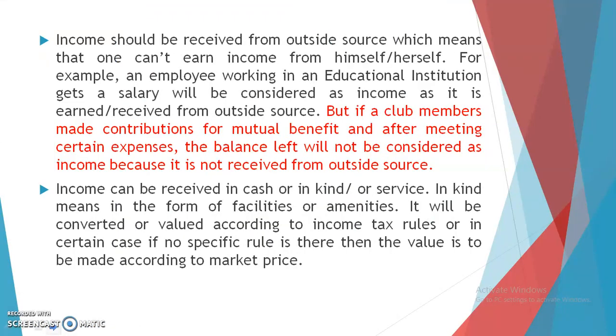Income should be received from outside source, which means that one cannot earn income from himself or herself. For example, an employee working in an educational institution gets a salary, which will be considered as income as it is earned or received from outside source. But if a club member made contributions for mutual benefit and after meeting certain expenses, the balance left will not be considered as income because it is not received from outside source.